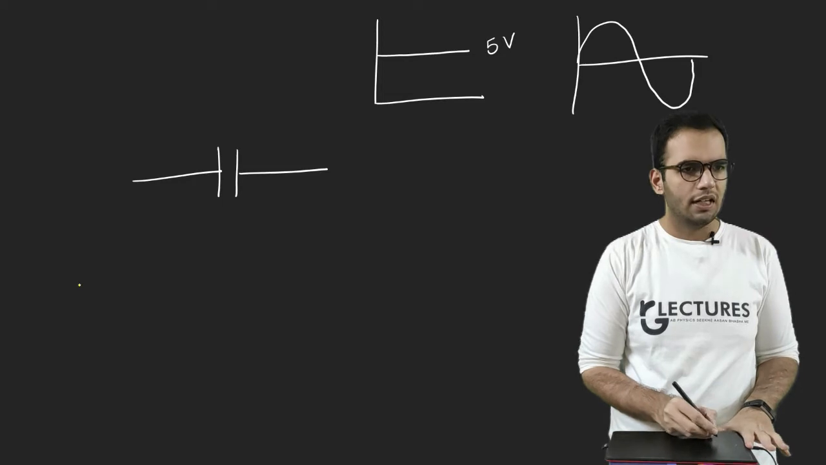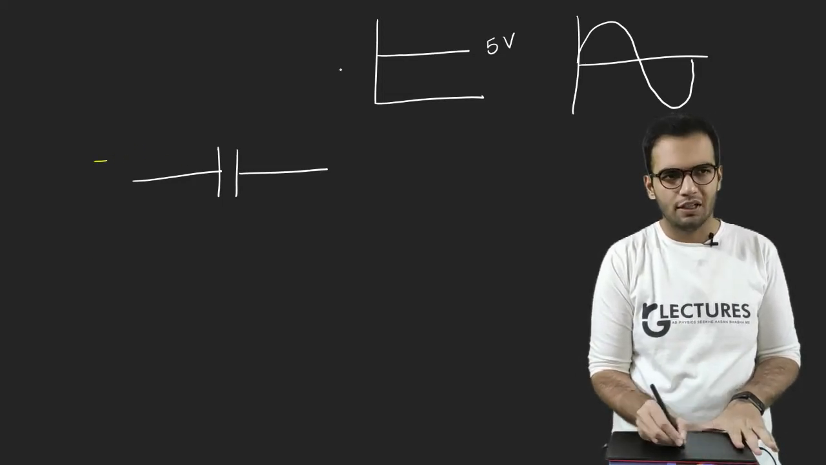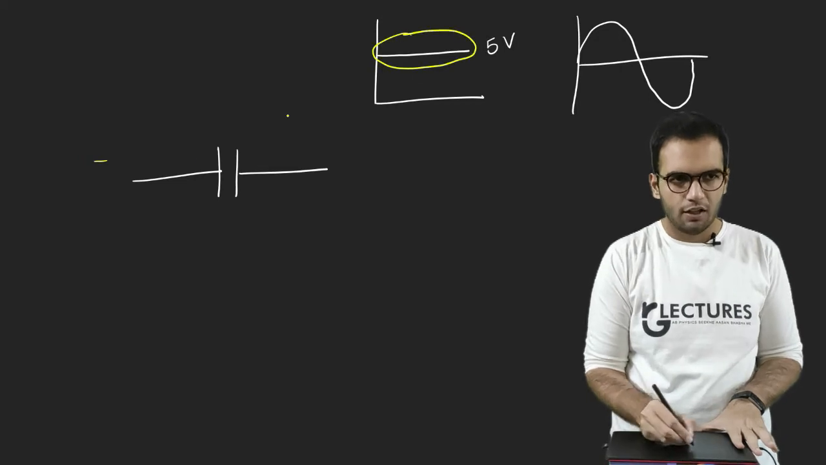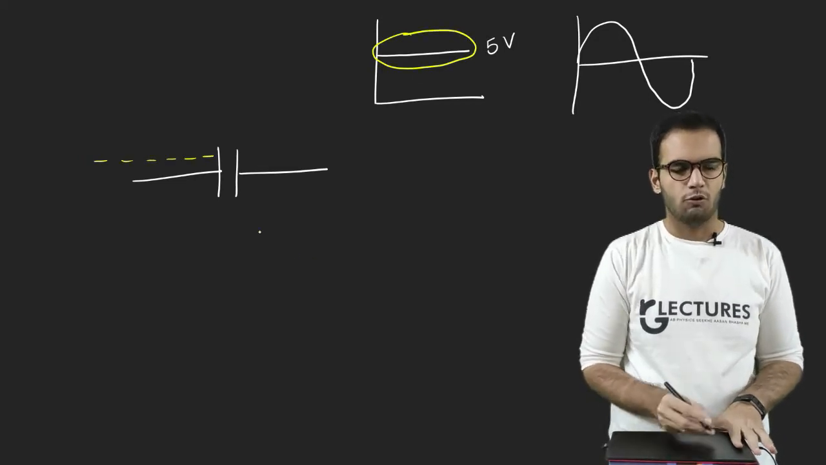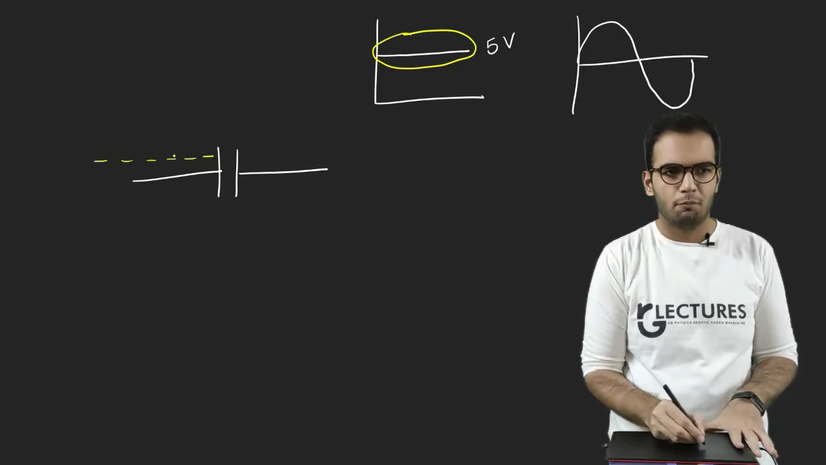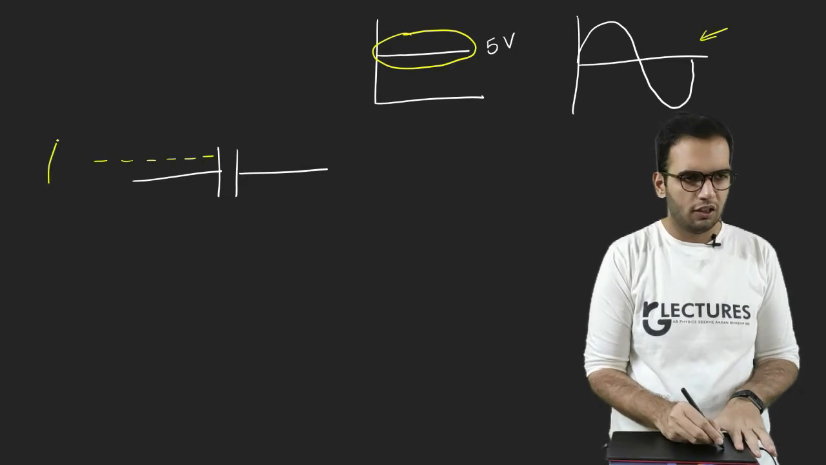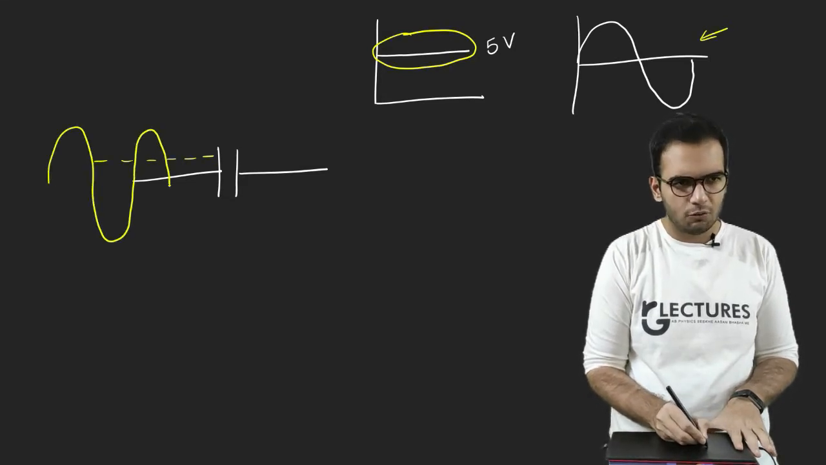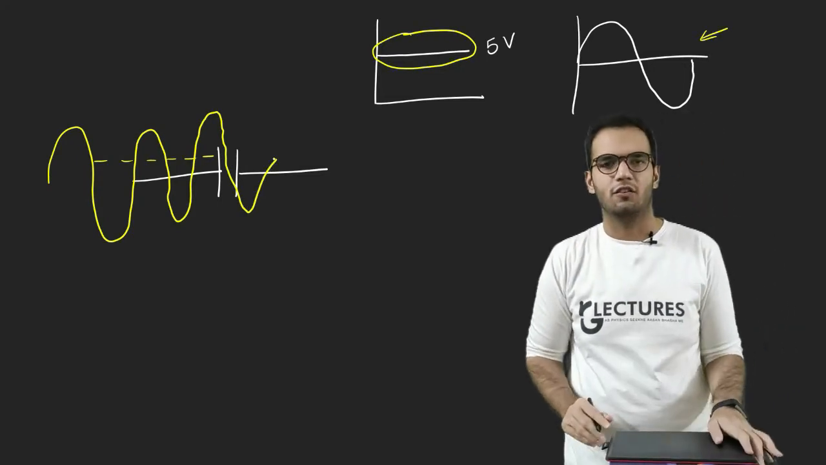Now assume that a DC voltage is passing through a capacitor. How will it pass? You can see DC is just a straight line, so that's it, this capacitor will block DC, it cannot pass. But what about AC? AC is alternating, so it will come like this, it will go like this, and finally it will pass away like this.